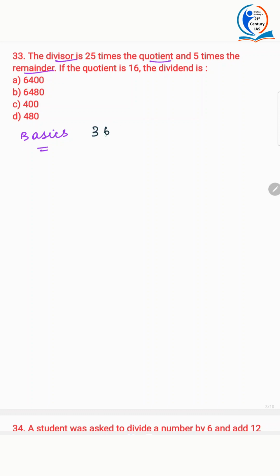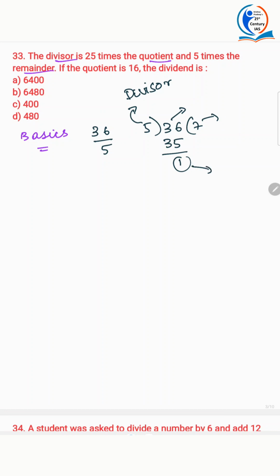See, if there's a fraction, say 36 by 5, and you are dividing it, you will write it like this, right? 5 sevens are 35, 1. So this is the divisor. This is the dividend. This is the quotient. This is the remainder. Clear? This is the divisor, dividend, quotient and remainder.